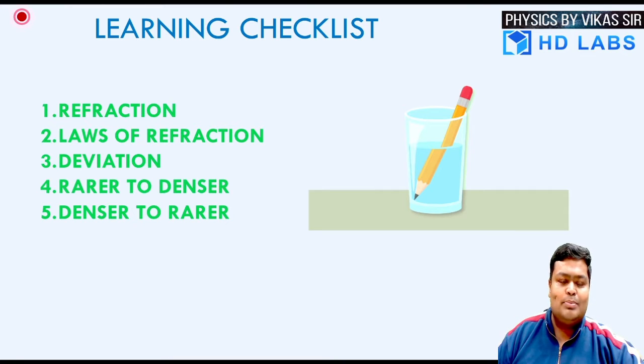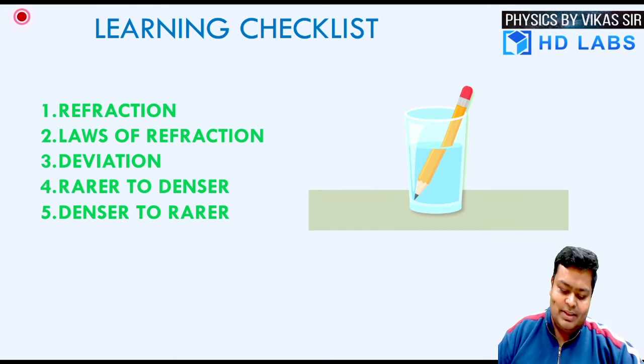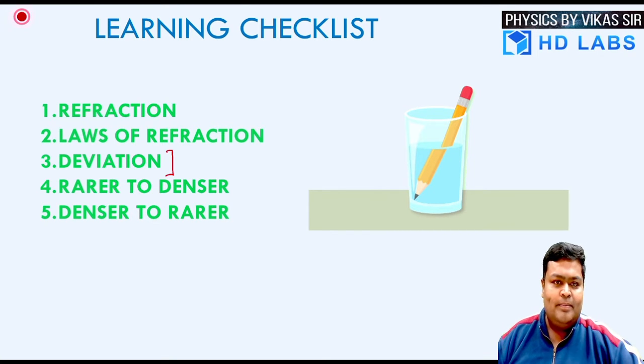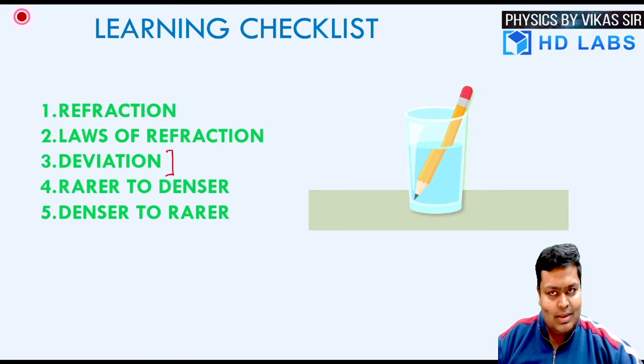So we need to discuss the refraction phenomena and the laws associated with this particular phenomena and talk about what a refraction actually does with a ray of light. That is the deviation of the light. Now, to have the refraction phenomena, we need to have at least two different mediums, differently characterized mediums like air, glass, glass water, air water, or any two particular mediums.